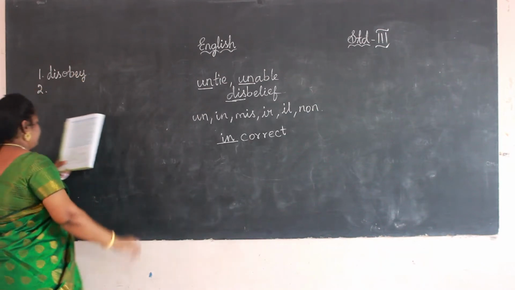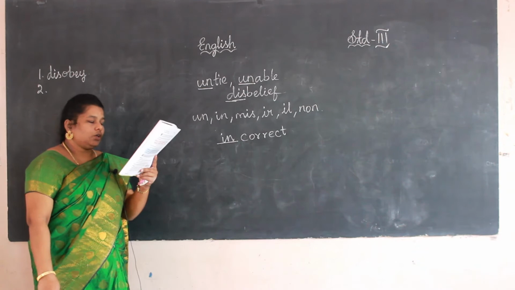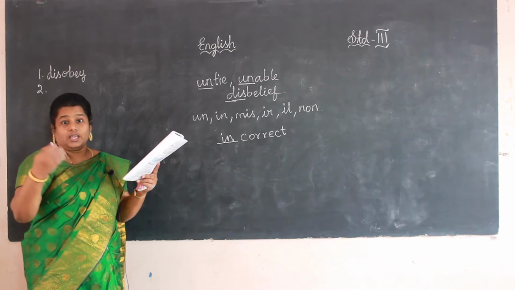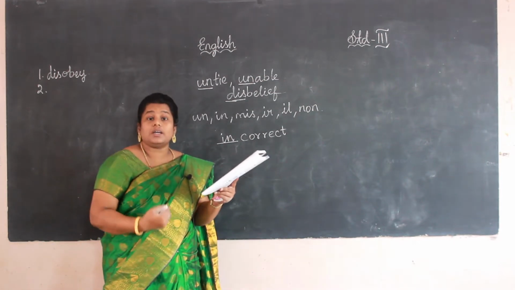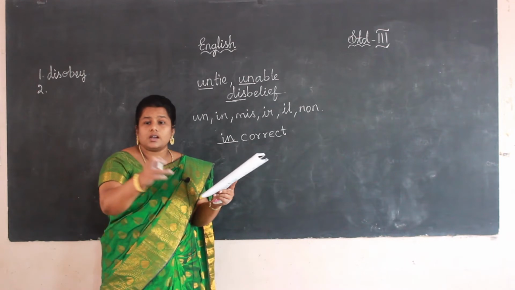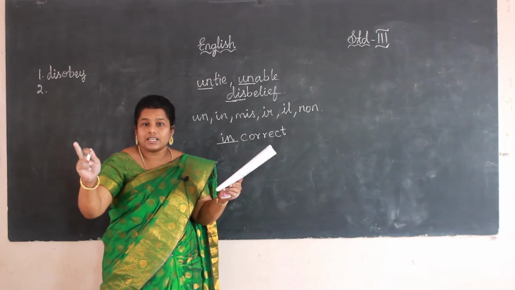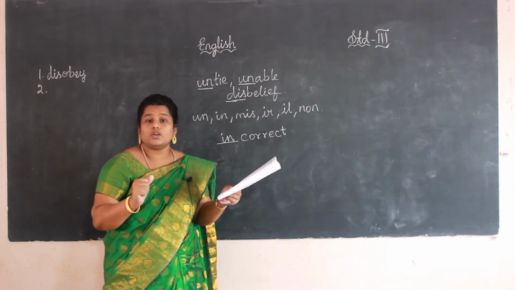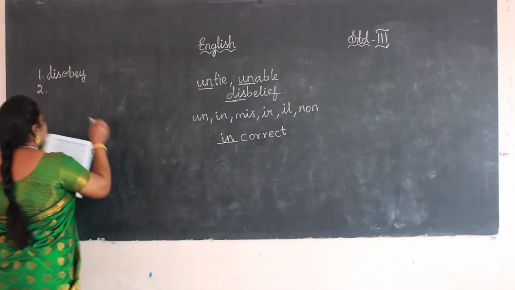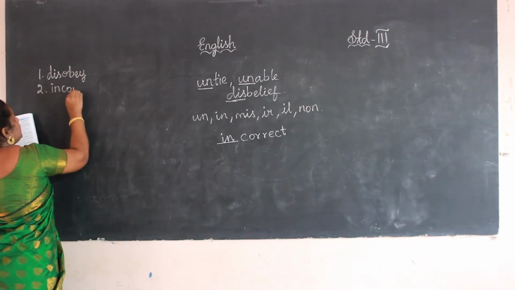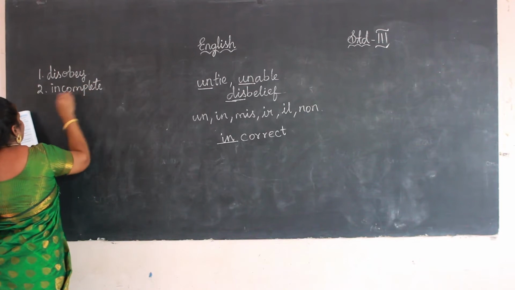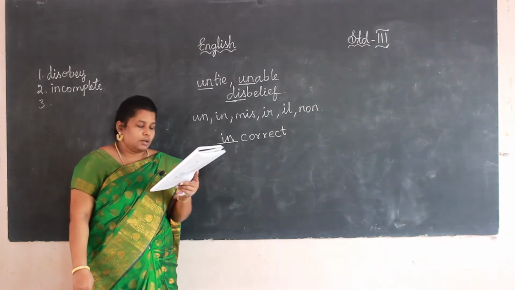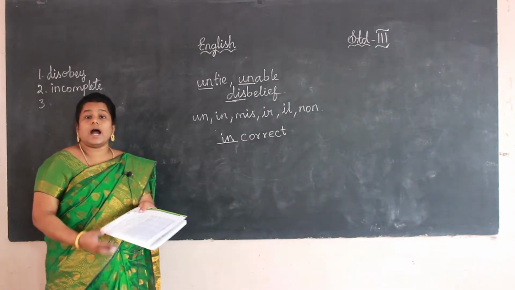And second one, Zarina could not go out to play because her homework was dash. We often use this word in our classroom. Yes, who are all dash complete? All the teachers will ask, right? Who are all dash complete your homework? Incomplete. Yes, incomplete means it is not completed. So which is the answer? Incomplete.